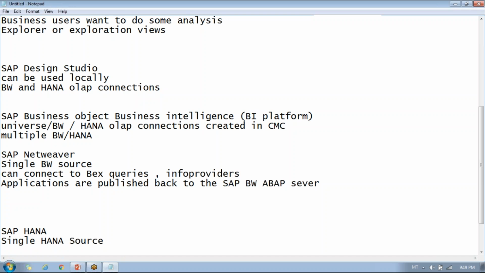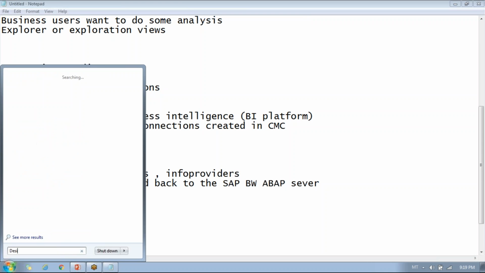When it comes to publication, you can publish the dashboard back to the BI platform, or NetWeaver, or a HANA platform. But when you are publishing it, you may have to change your connections. You may have to repoint them, because right now it's pointing to the ODBC connections you have created. Instead of that, you want to point to the new connections. This is about the connections, all the deployment options available. Let me just run the tool and show you.